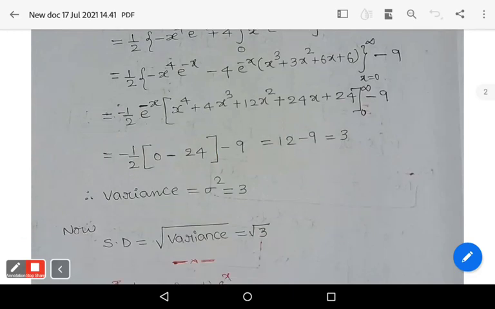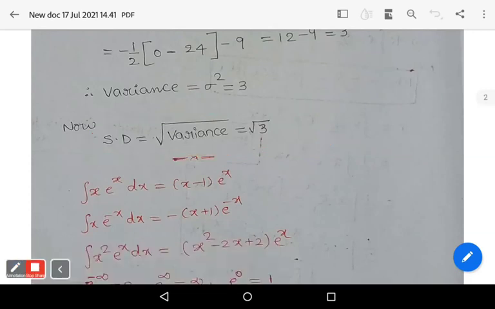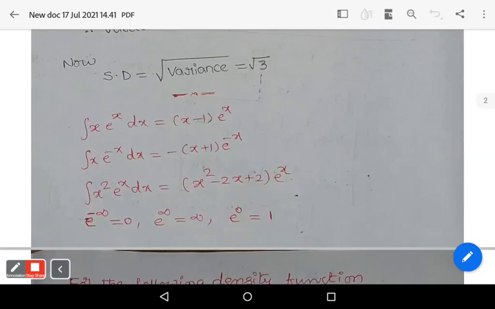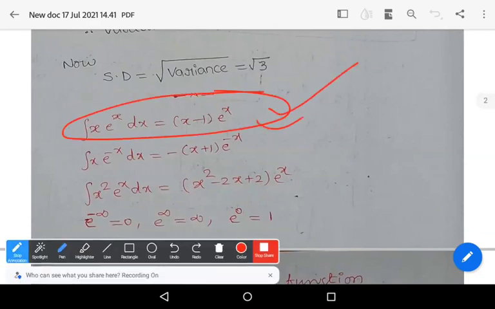That's it. And standard deviation is equal to square root of variance, which is equal to root 3. So these are the formulas which we use here, and all are important formulas. Practice these formulas. These are very useful to solve problems depending upon continuous random variables.